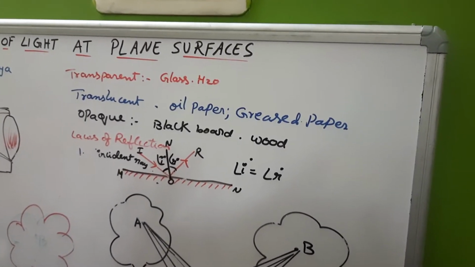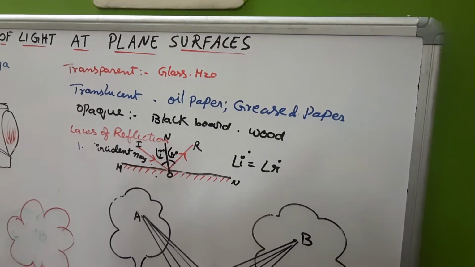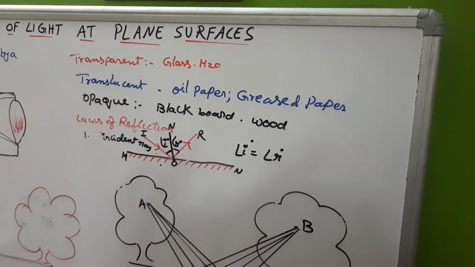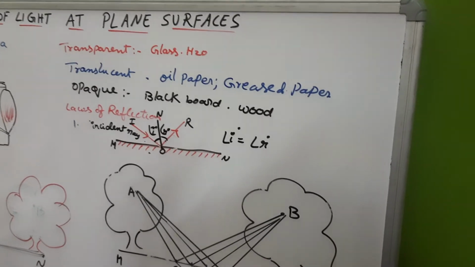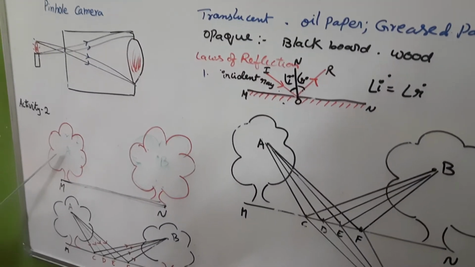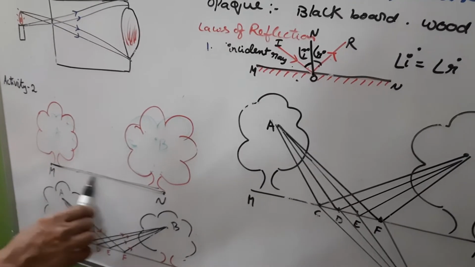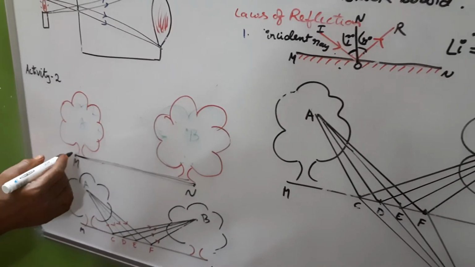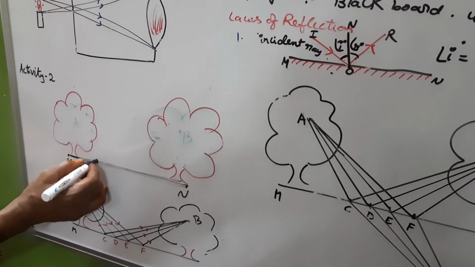Now one activity is given to you, so let us take activity 2. Here you can see two trees, and this is the surface where the grains are falling.